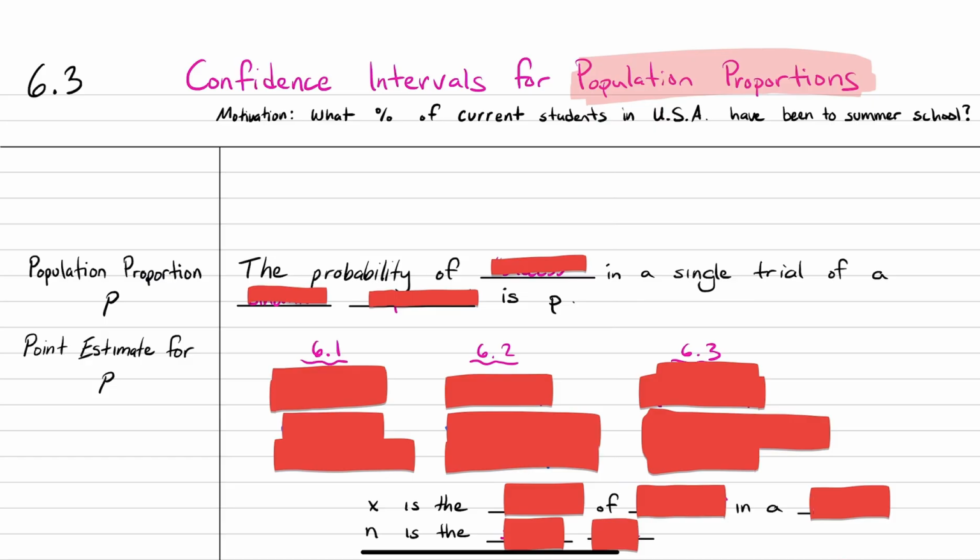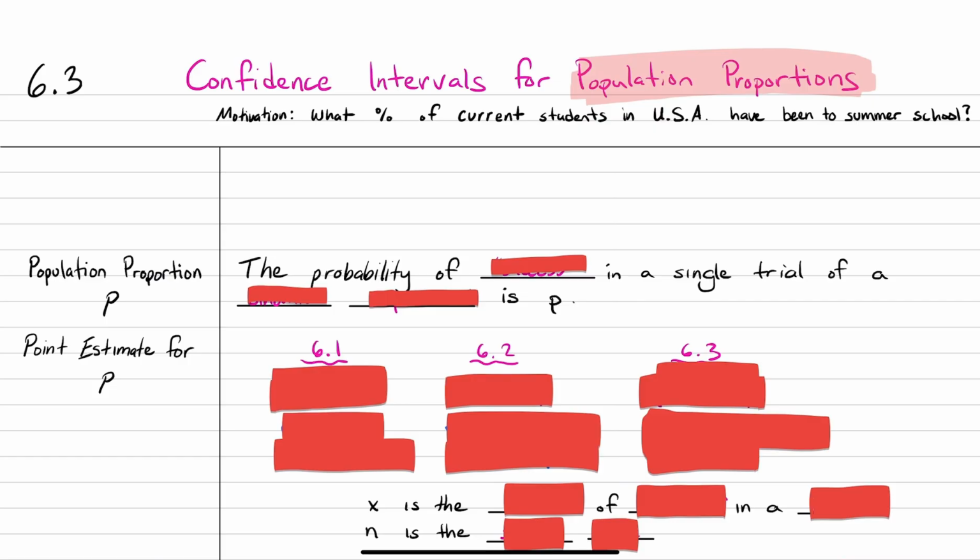Just some new formulas. So really quick, what is the motivation? Why are we learning about confidence intervals? Why is this an important topic in statistics? Well, let's look at the following question. What percent of current students in the United States have been to summer school? Now, that's a pretty interesting question, right, to figure out. But how would you go about figuring that out? Confidently, at least. Well, I could make a guess, right, but that wouldn't be very confident. I could ask everybody in the United States, but that would be a lot of people to ask. So, as we do in statistics a lot, we take samples.